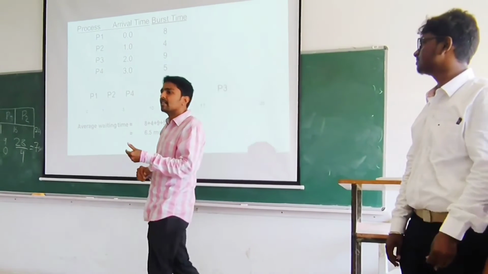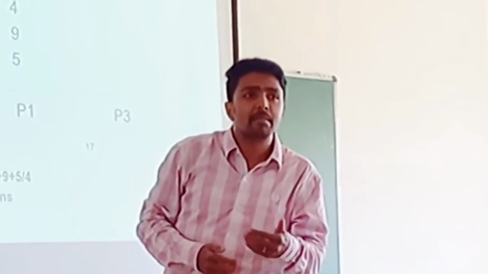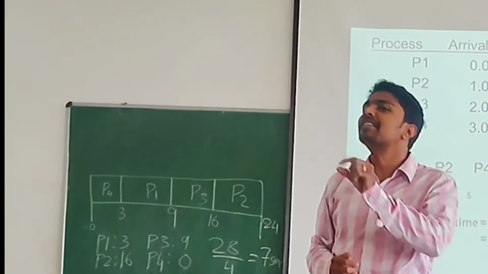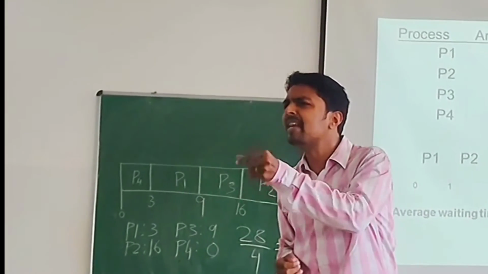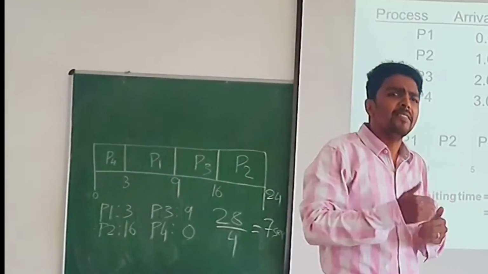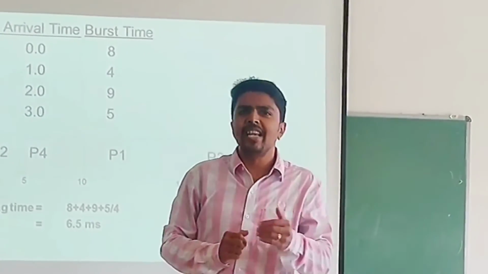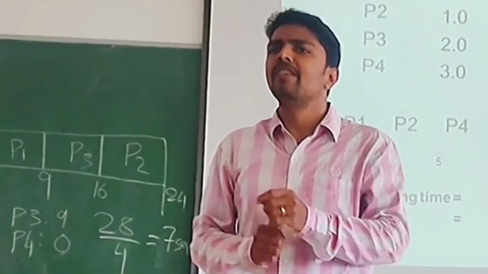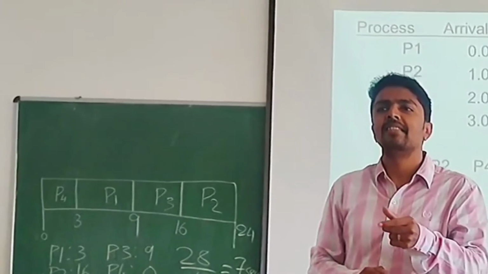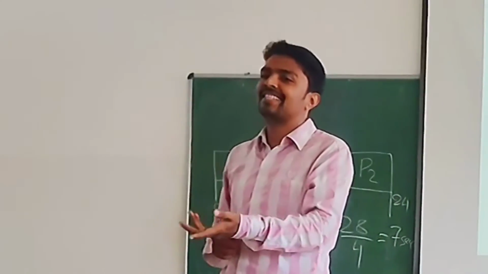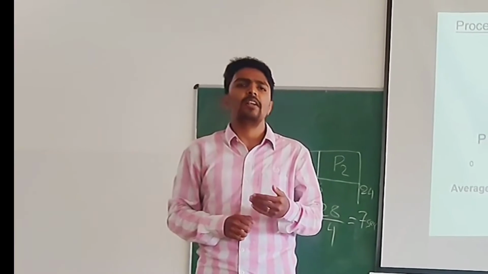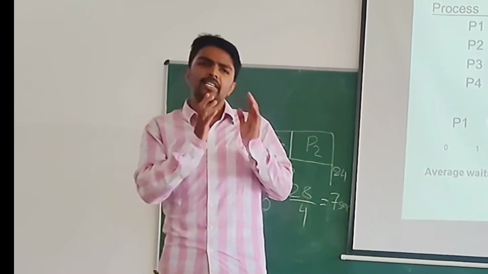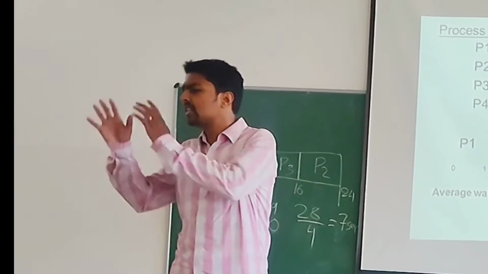This way of allocating the CPU time to a process based on the shortest remaining time, not the shortest job, the shortest remaining time. Why? Because remaining here refers to the fact that I have already executed a part of that process, and only this much time is left. Which means we are doing preemption. This is nothing but preemptive shortest job first. If it is not preempted, it is actually SJF alone. We will not preempt anything; whatever is short, we will execute first.